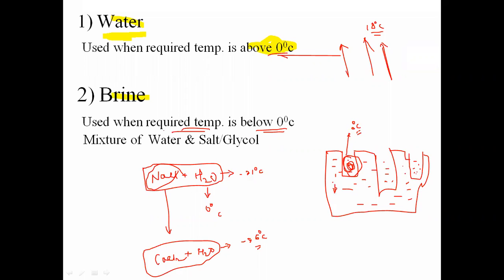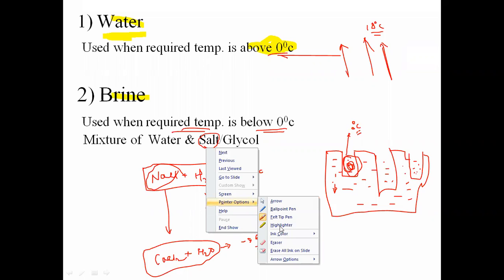So in that case, I can use the brine solution as a secondary refrigerant. Instead of salt, I can use glycol, ethylene glycol or propylene glycol. So water plus ethylene or propylene glycol. By mixing the glycol inside the water also, I can lower the temperature below 0 degree centigrade. So here I can have the salt brine solution or the glycol brine solution also. So this was related to the secondary refrigerant.